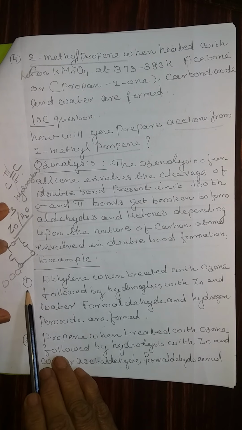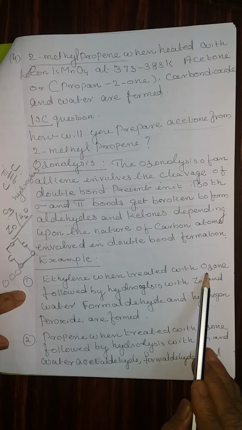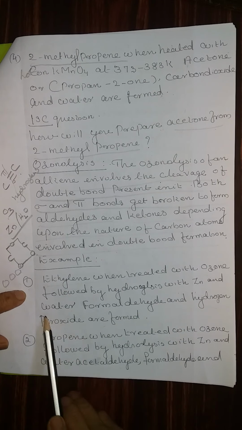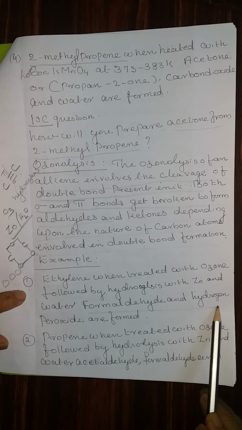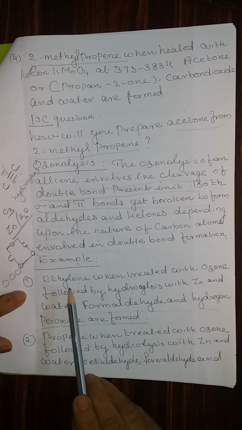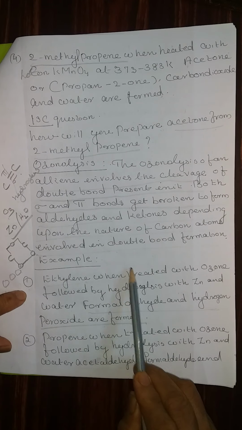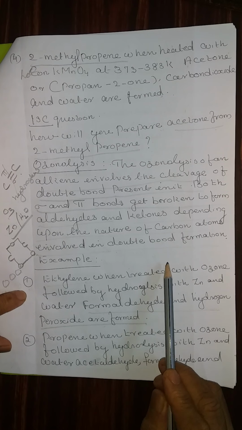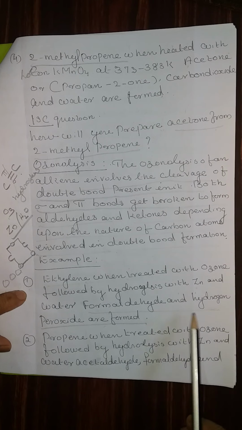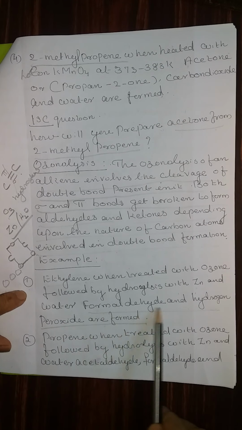Let us see example number 1. Ethylene, when treated with ozone followed by hydrolysis with zinc and water, forms formaldehyde and hydrogen peroxide. For that you can write the reactant ethylene plus ozone. Above the arrow you can write followed by hydrolysis, that is zinc and water, and write the final product, formaldehyde